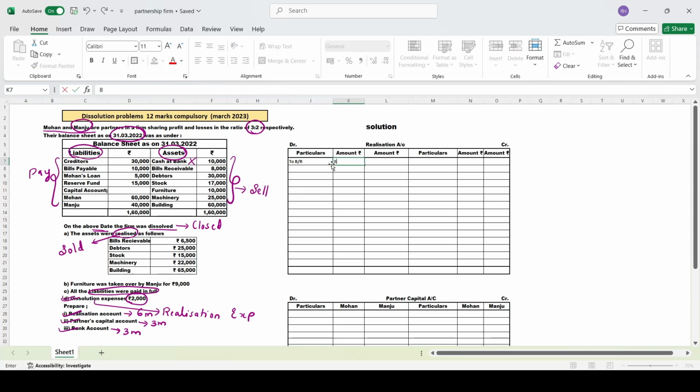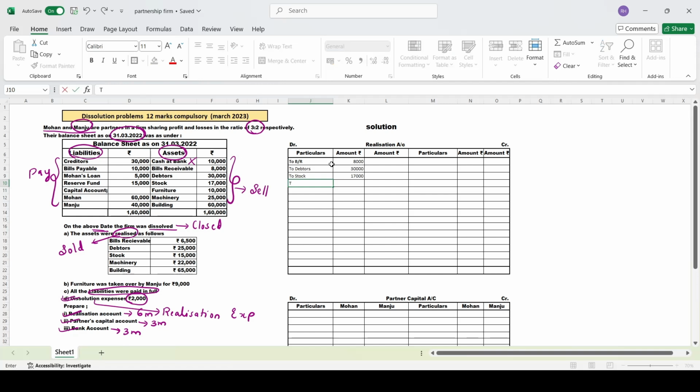Bills receivable is 8,000. Next, To Debtors. Debtors is 30,000. Next, To Stock. Stock is 17,000.